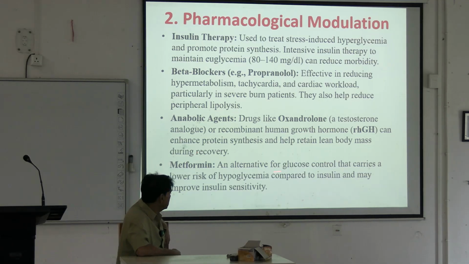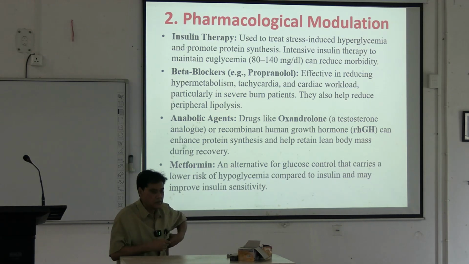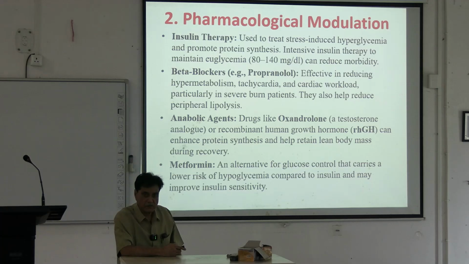Metformin is an alternative for glucose control that carries a low risk of hypoglycemia compared to insulin and may improve insulin sensitivity. Metformin is a good drug. If the patient is on insulin therapy, there is hypoglycemia, but metformin will not do this, as it is not a source of insulin. So the preferred medicine is metformin.